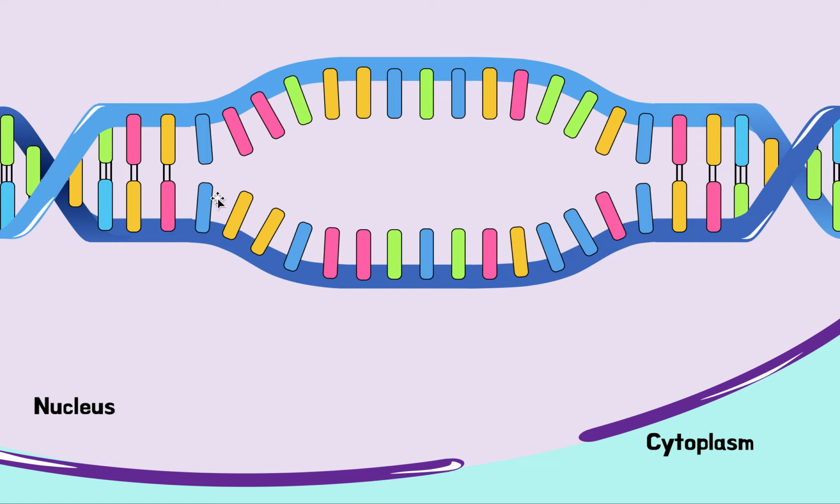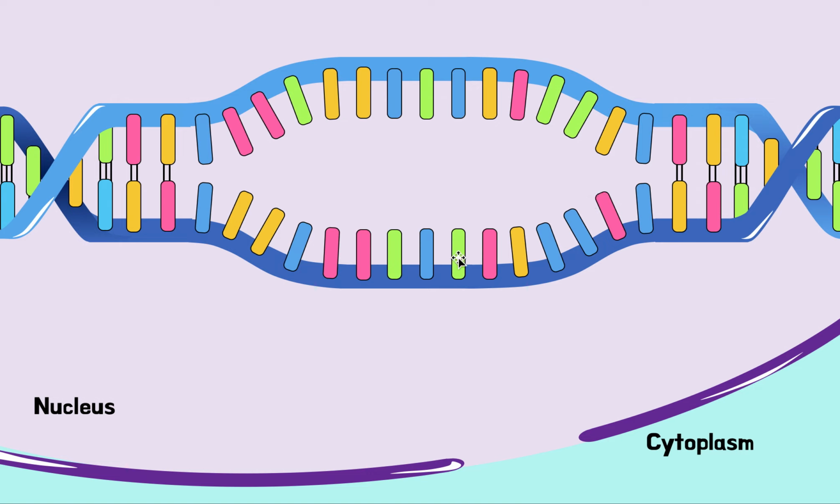Now, like I said, we're going to copy this code into an mRNA. So it's not a DNA, because DNA is not allowed to leave, and DNA always has to be double-stranded. But we don't want two strands, we only want this one strand. So the only way we can copy this DNA into one strand is by making it into an RNA, because RNAs can exist as one strand. So now let's quickly label some important things.